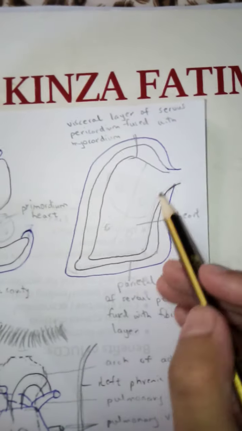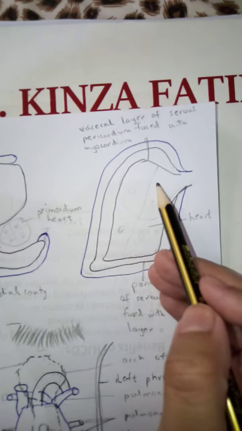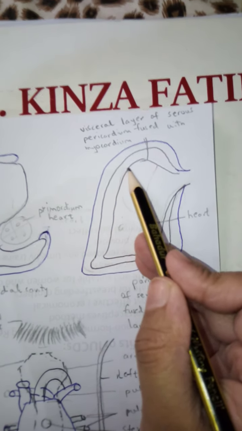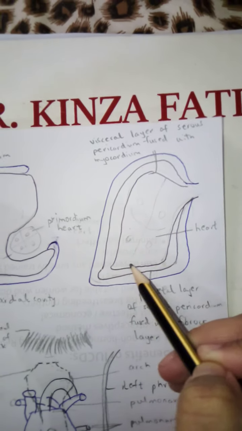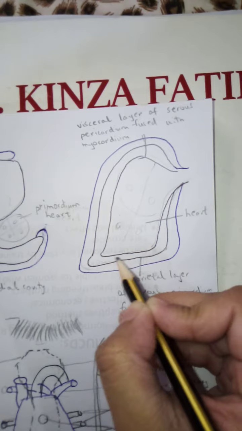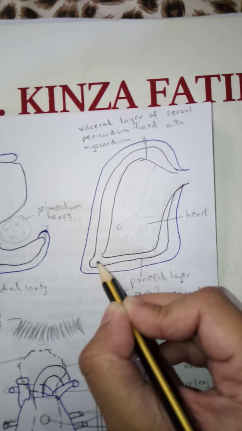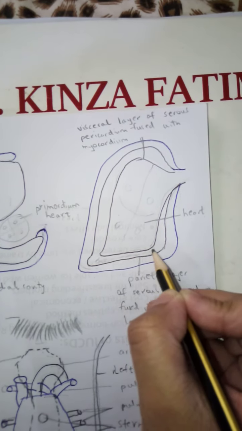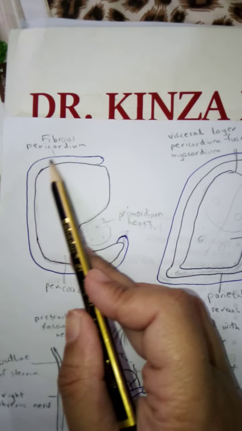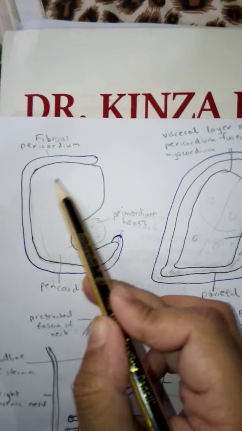When it invaginates and develops properly, the layer which adheres with the outermost layer of the heart, the epicardium, is your visceral layer of your pericardium. This is your serous pericardium, and this one is your fibrous pericardium. As you have seen, this is fibrous and this one is serous.